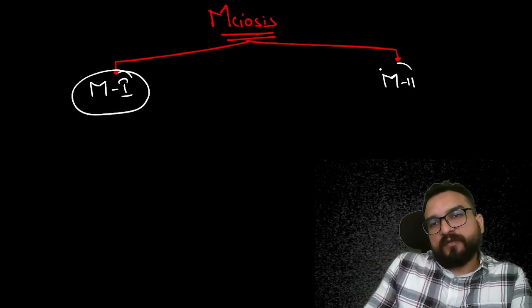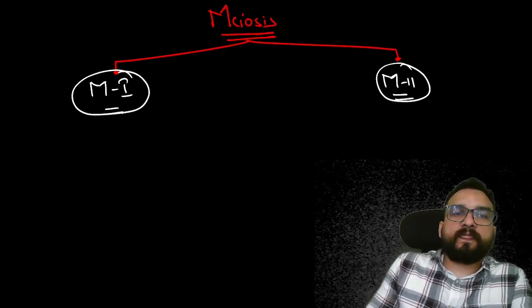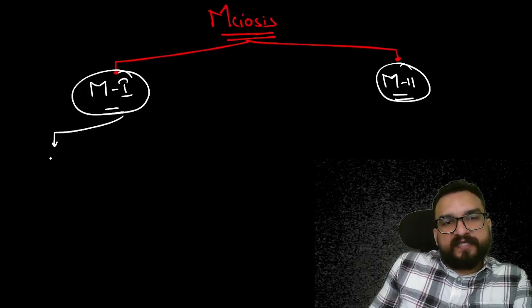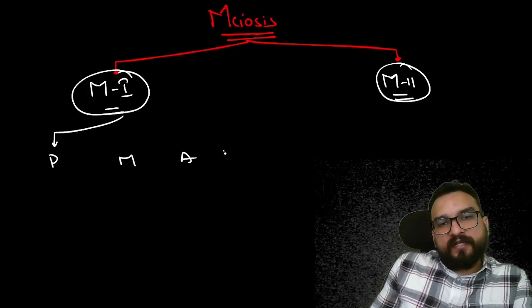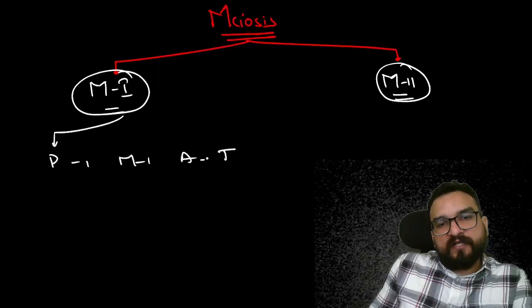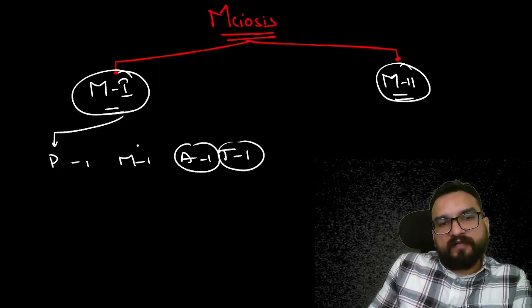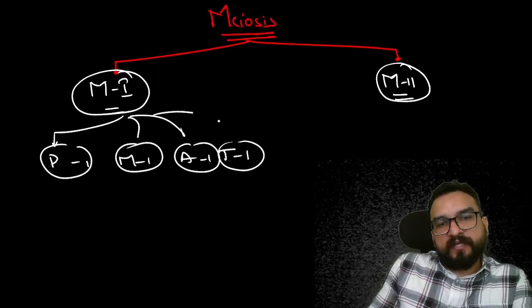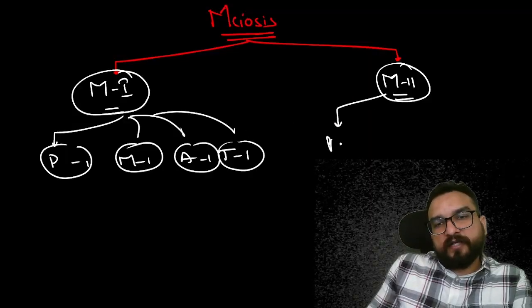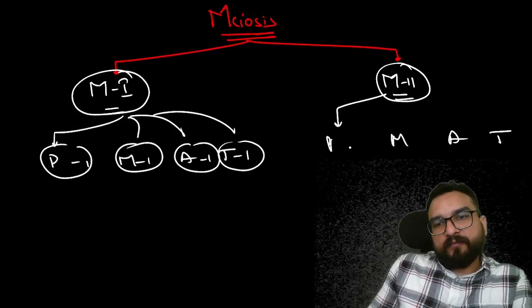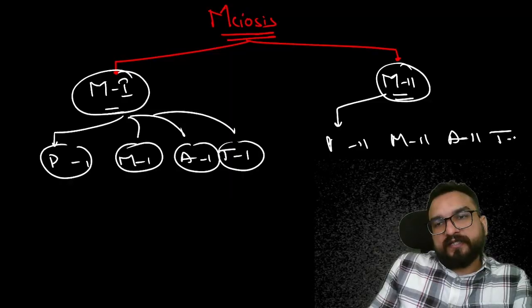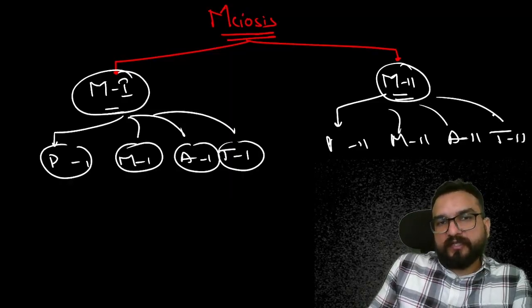Second will be known as M2, meiosis 2 stage. In M1 there will be the same procedure PMAT, but you have to add 1 in front of them: P1, M1, A1 and T1 will be happening over here. Similarly over here PMAT, but the second cycle, like this you have to mention over here, right?